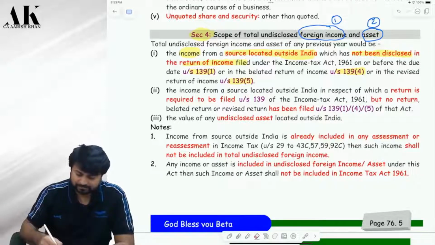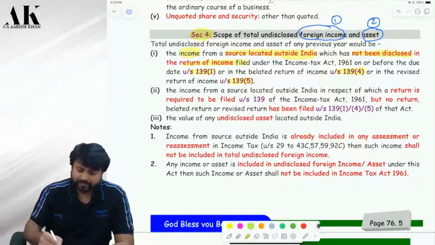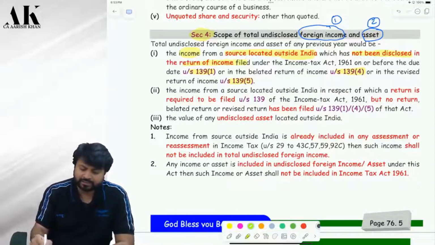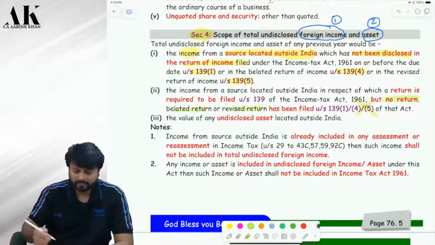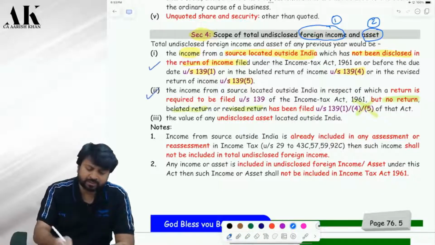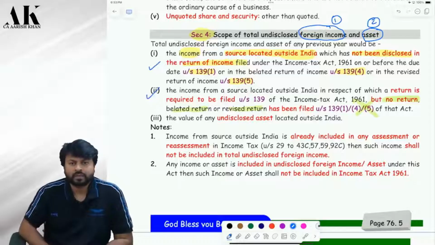Second point. The income from a source outside India in respect of which the return required to be filed under 139(1), under 139, but no return or belated return or revised return is filed. So what is the difference between this point and this point? The difference is very clear.